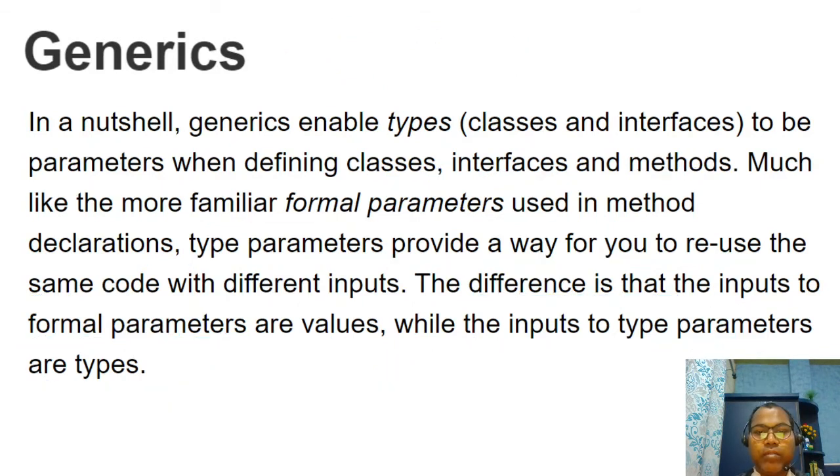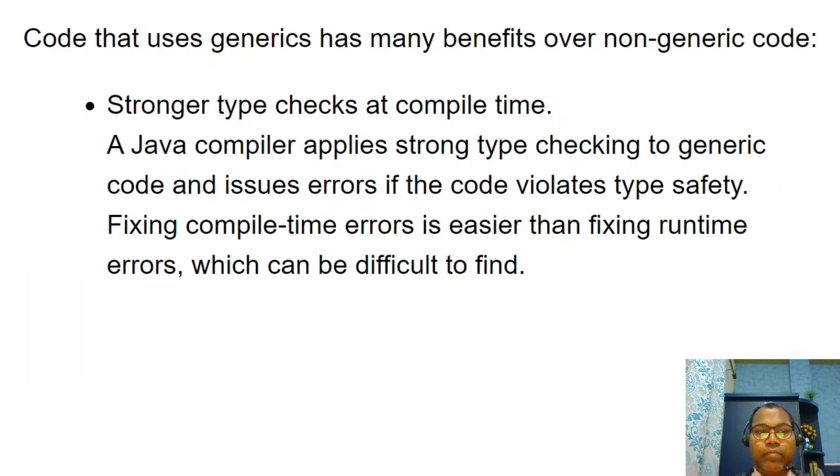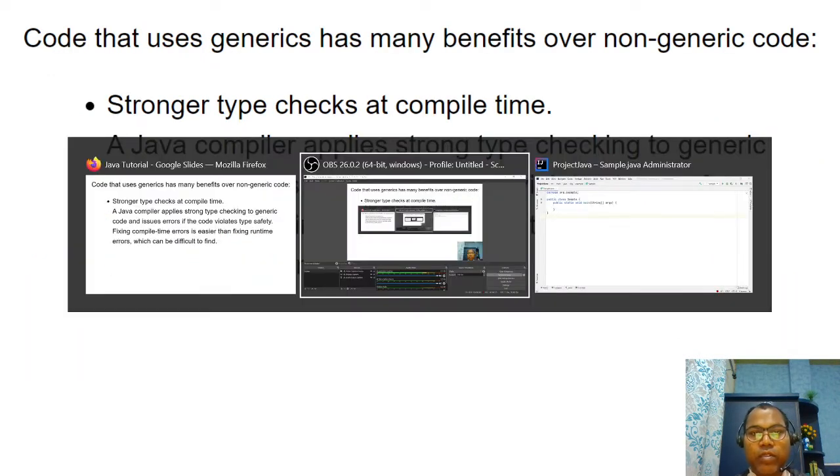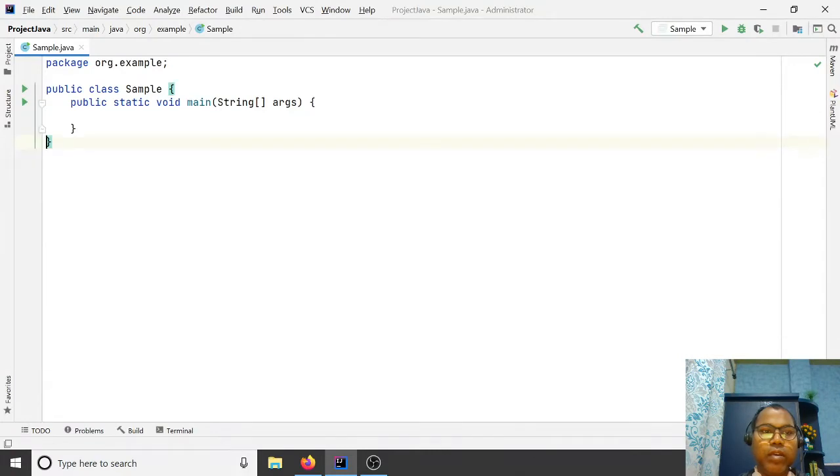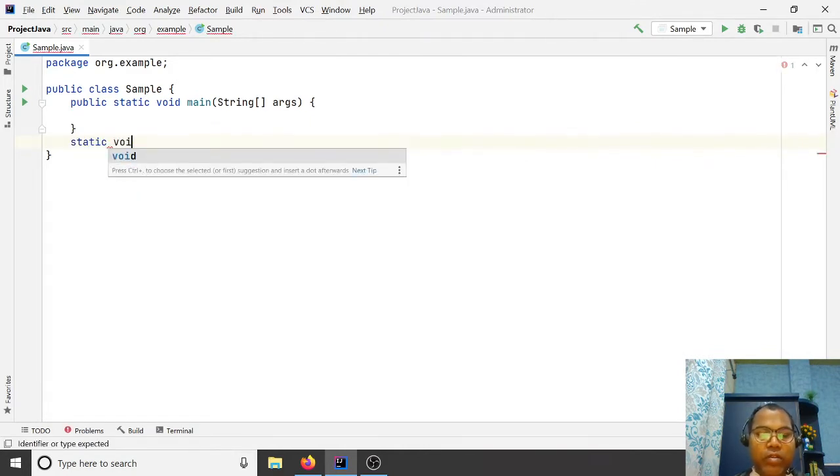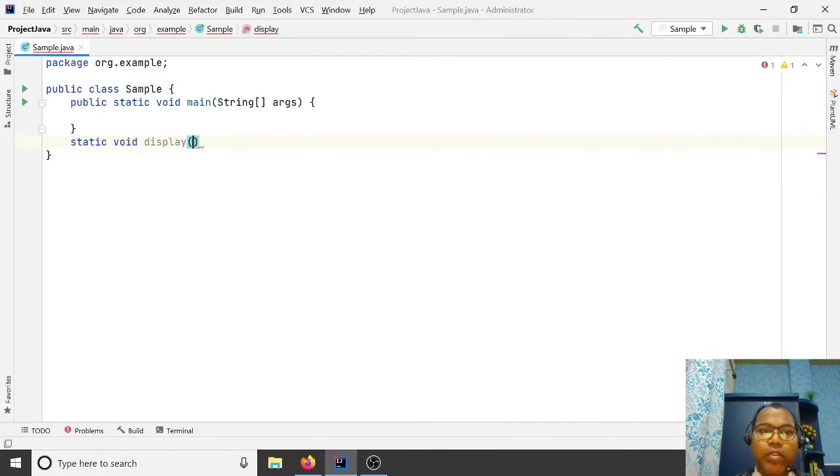Okay, let's discuss with an example. Let's say I write one method, display. Generally, what is the syntax?